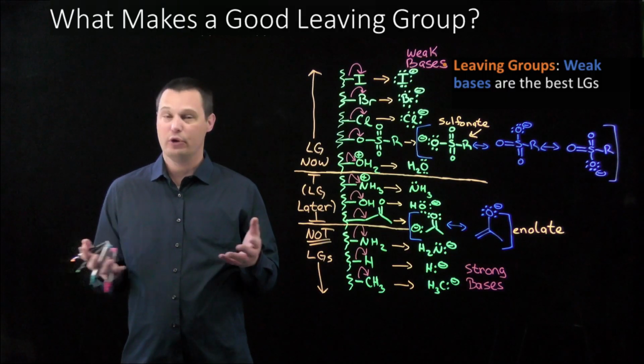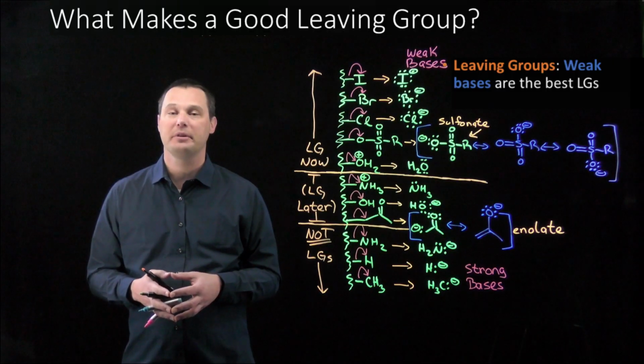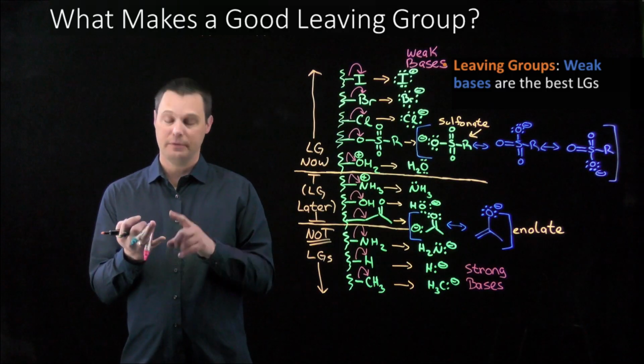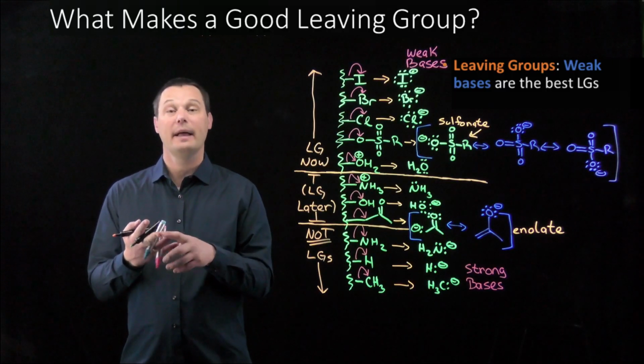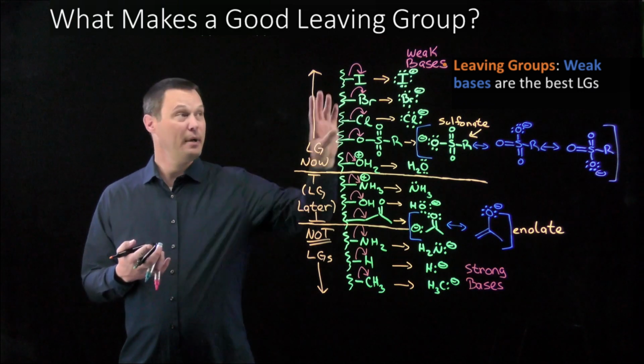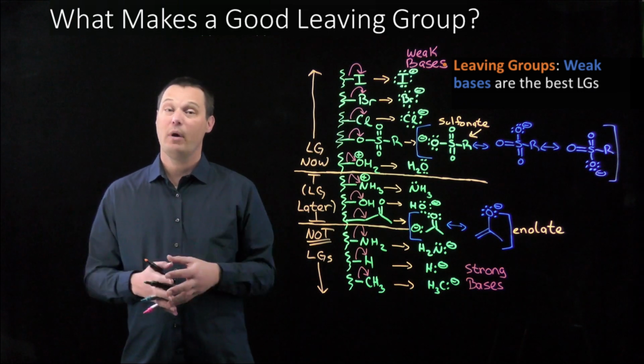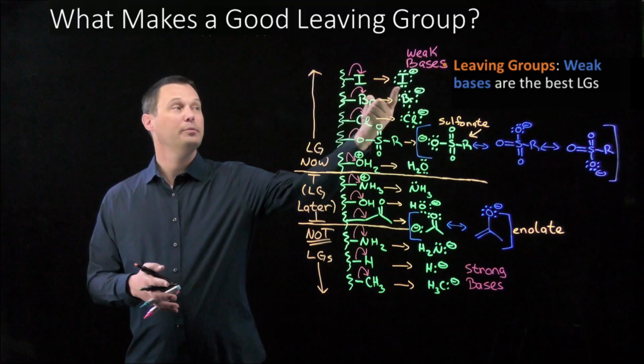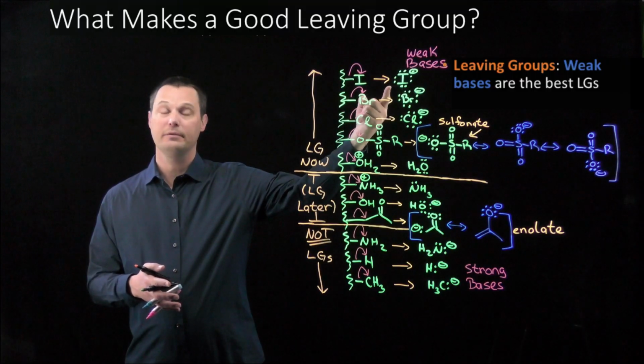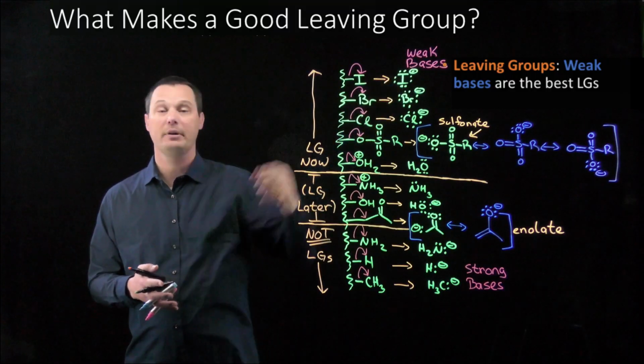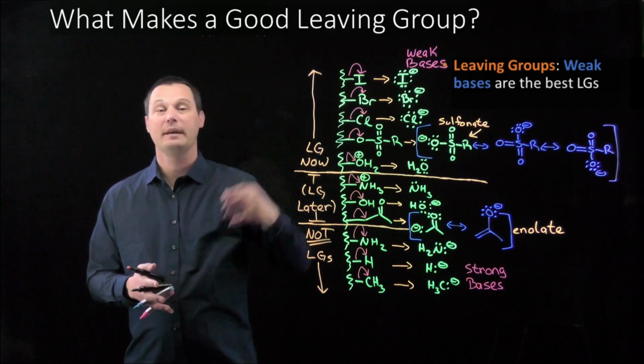Weak bases and leaving groups share a lot of the same desirable properties. Weak bases are very unreactive, they're very stable, they can handle excess electron density well, and they don't mind being off on their own. That's exactly what we want in a leaving group. When the bond breaks and that group leaves, we want it to be stable, unreactive, able to accept a pair of electrons, and be happy off on its own. That's why weak bases make the best leaving groups.